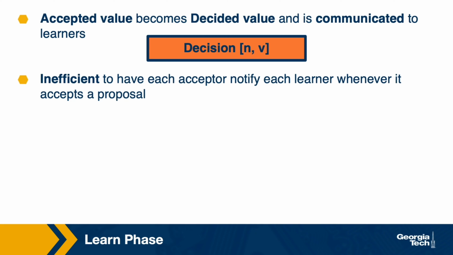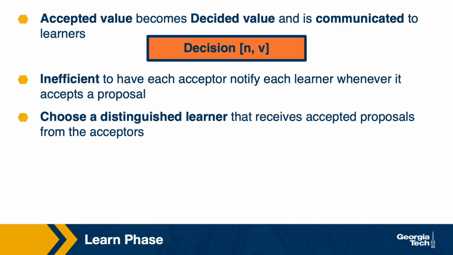Remember that nodes that participate in the agreement may fail and restart, and because of this, the read has to be done by a majority quorum again, meaning that a learner would need to receive a matching decision from a majority quorum of acceptors. To achieve this, every acceptor, or at least every working acceptor, would need to send a decided value to a learner, and this can be quite inefficient.